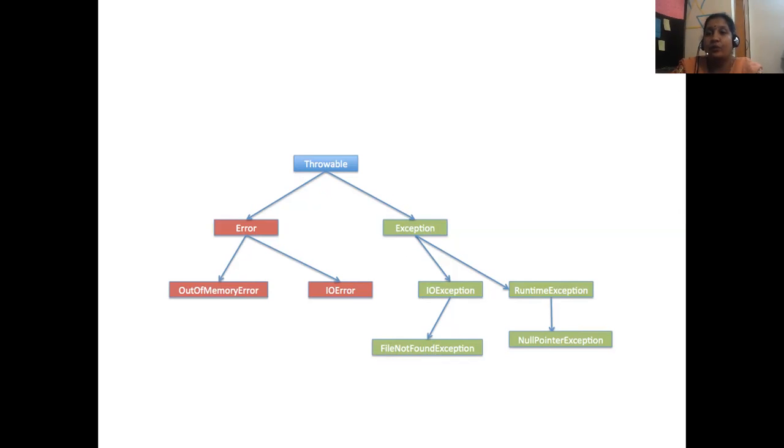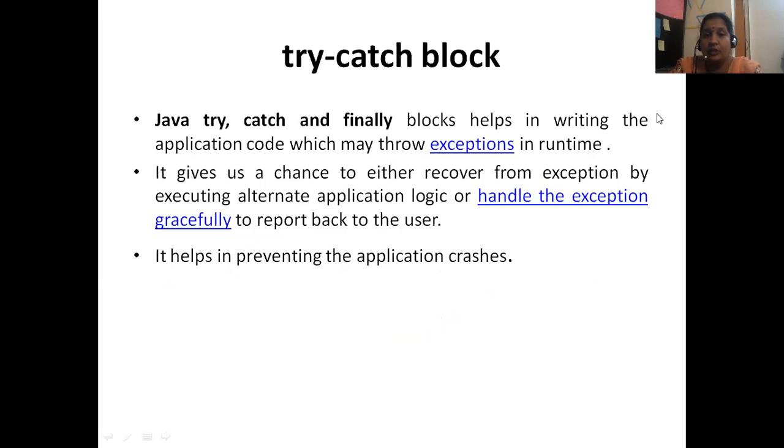If you go to Java and see the help, it will list all the exceptions. Especially when you discuss servlets and JSP, these exceptions will be handled more.